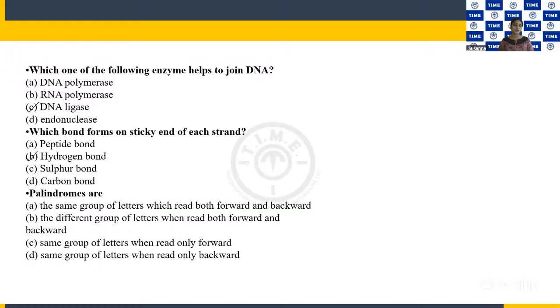Okay. Now the next question, again another direct question from the comprehension they have provided. Palindromes are the same group of letters which read both forward and backward. The different group of letters when read both forward and backward. Same group of letters when read only forward. Same group of letters when read only backward. So what is the answer?